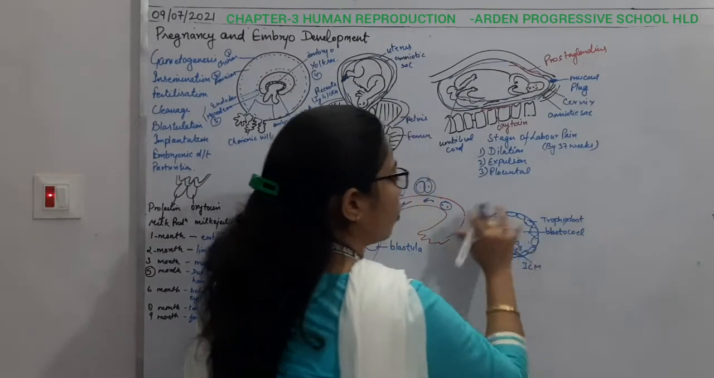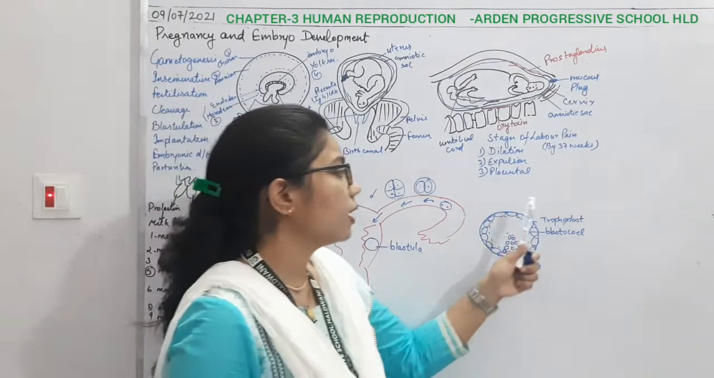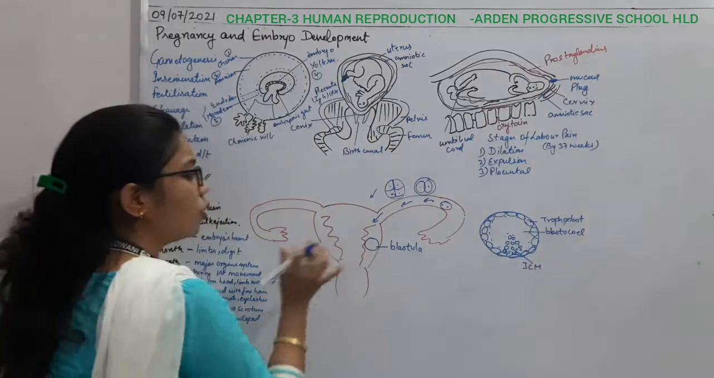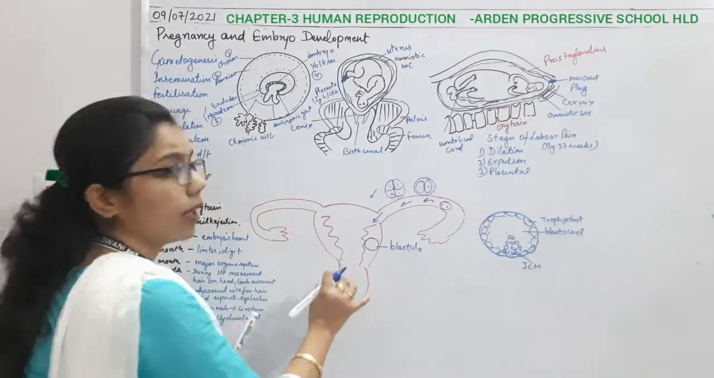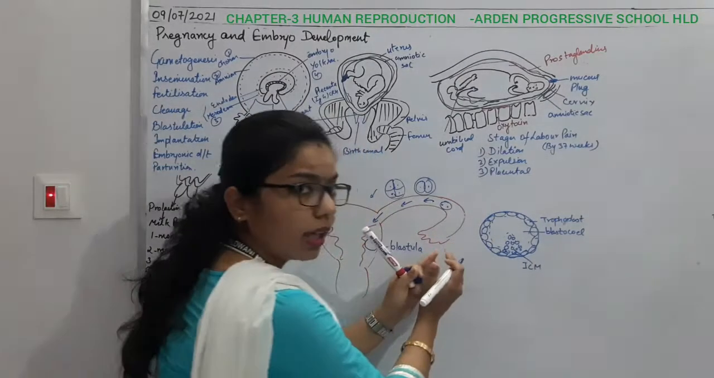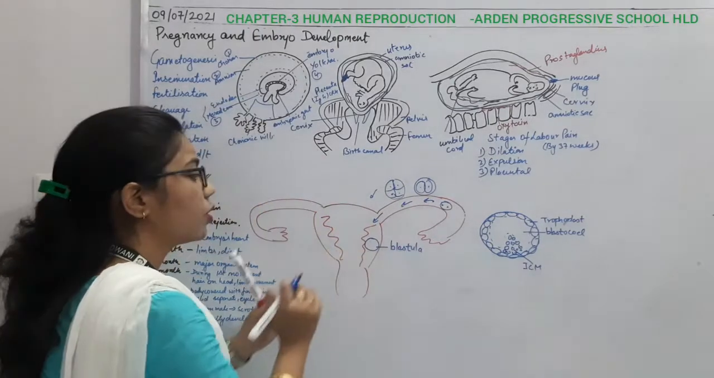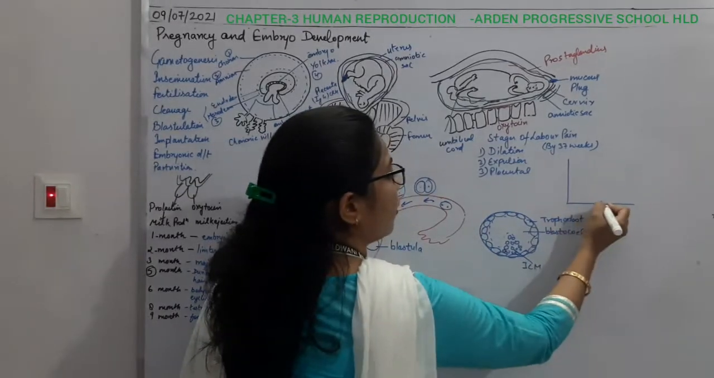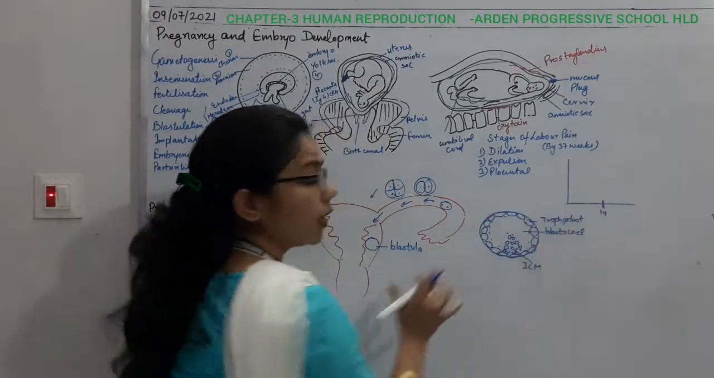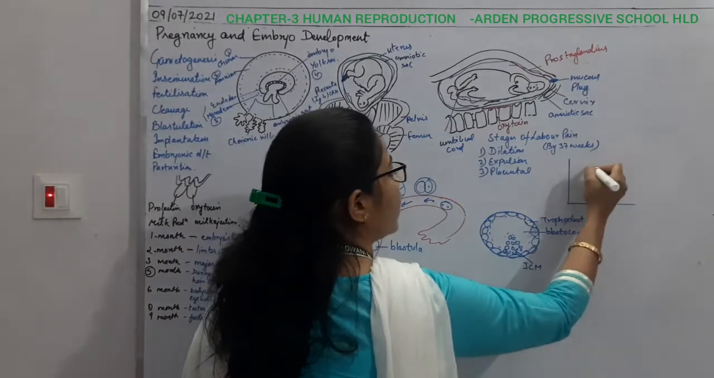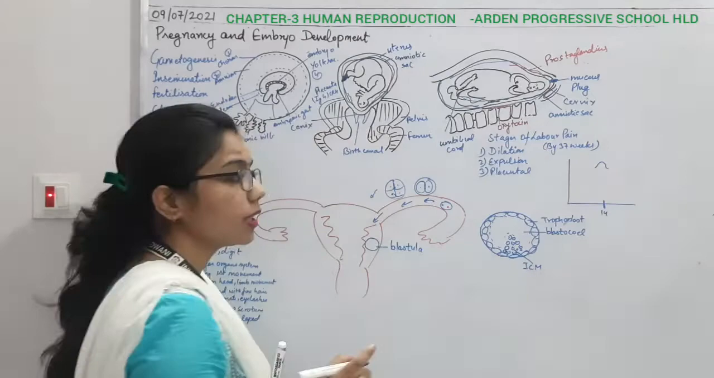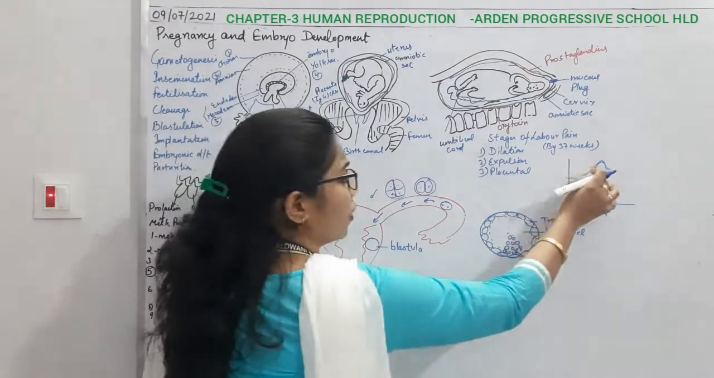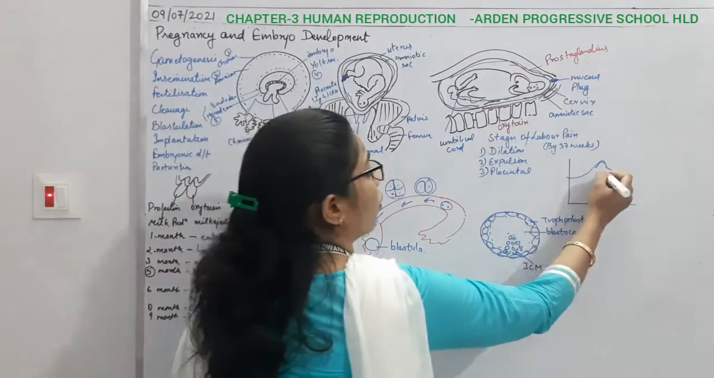The whole structure is the blastula, and this space is known as the blastocoel. Then it will attach to the endometrium lining, and at the same time, when there is release of the ovum, there will be formation of the endometrium lining also. If you recall the menstrual cycle, in a 28-day cycle, on the 14th day there is the ovulatory phase. It means the LH hormone is at its highest peak, and due to that there is rupturing of the Graafian follicle and the ovum gets released.